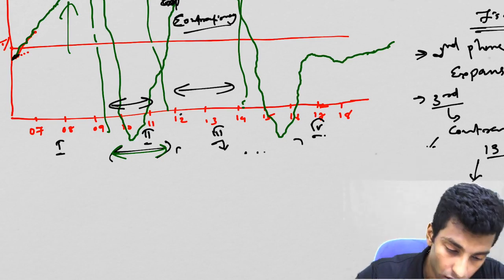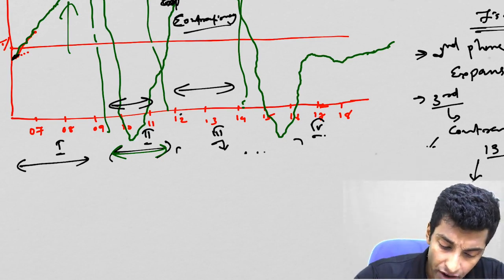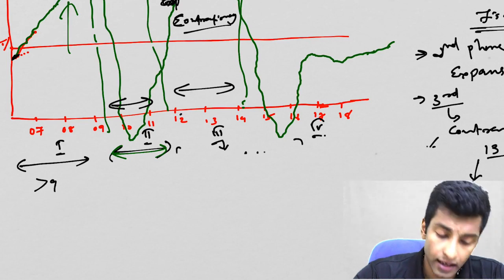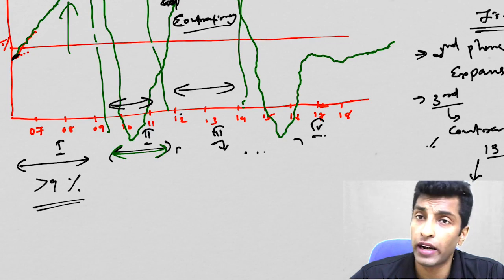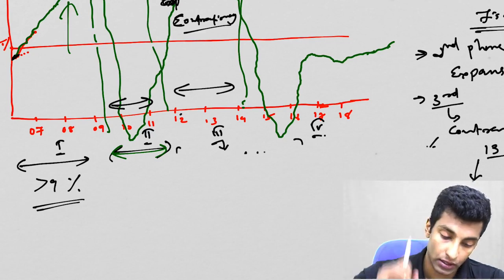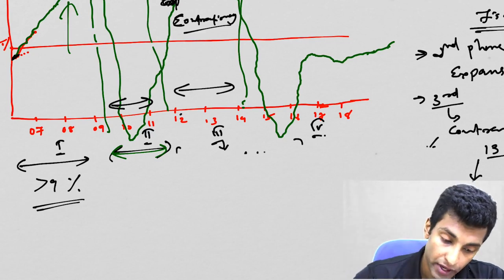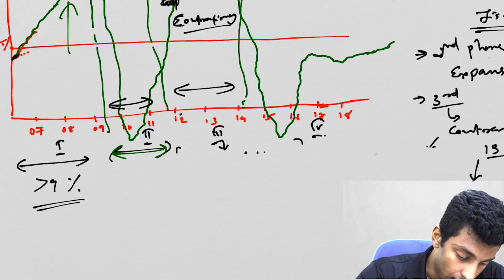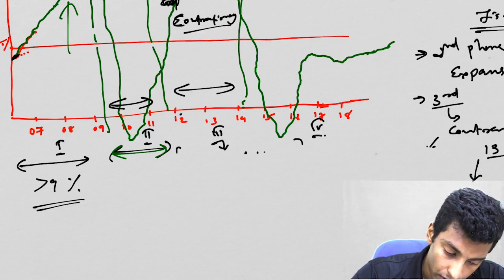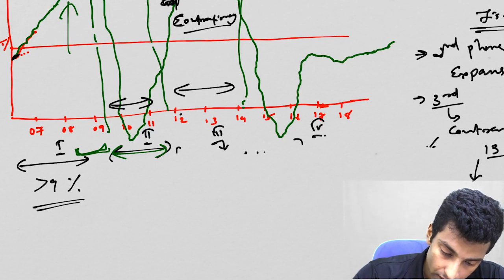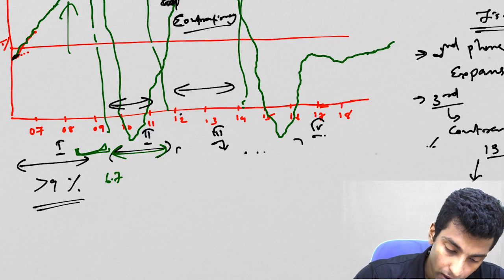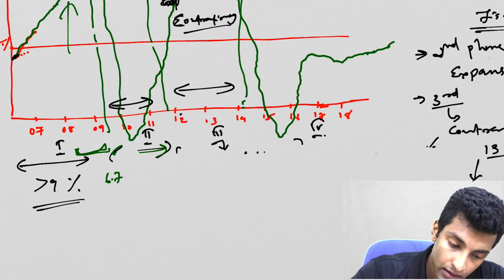Let me show you the growth over this period. So 2005 to 2008, consistently growth was over 9%. Okay, so consistently GDP growth was over 9% from 2005, 2006, 2007, 2008. During this period, 9%. Then 8-9 during this phase. During this phase, 6.7. 8-9, growth was 6.7.